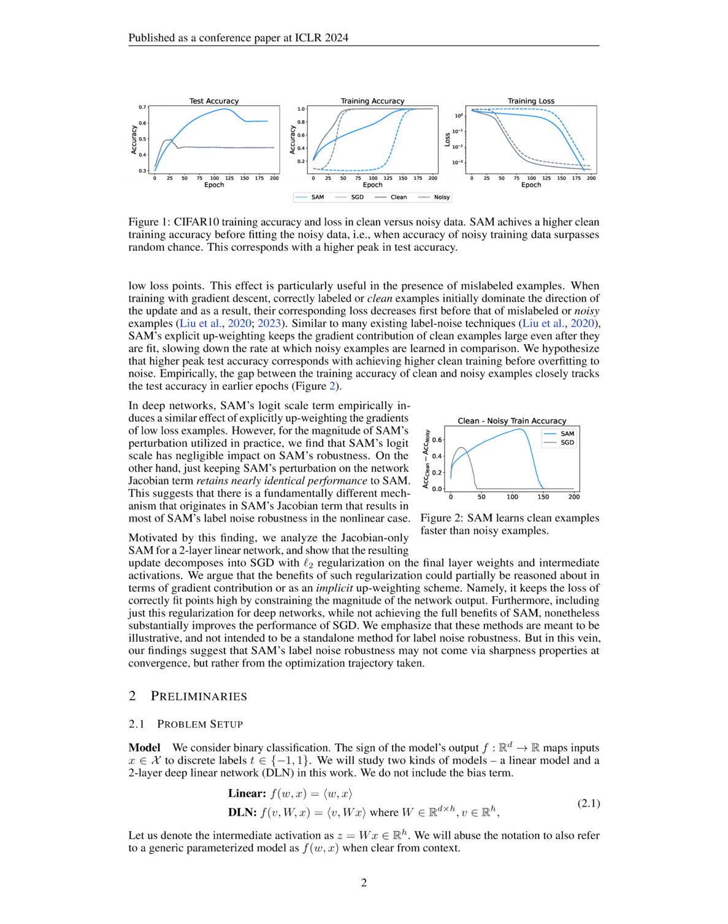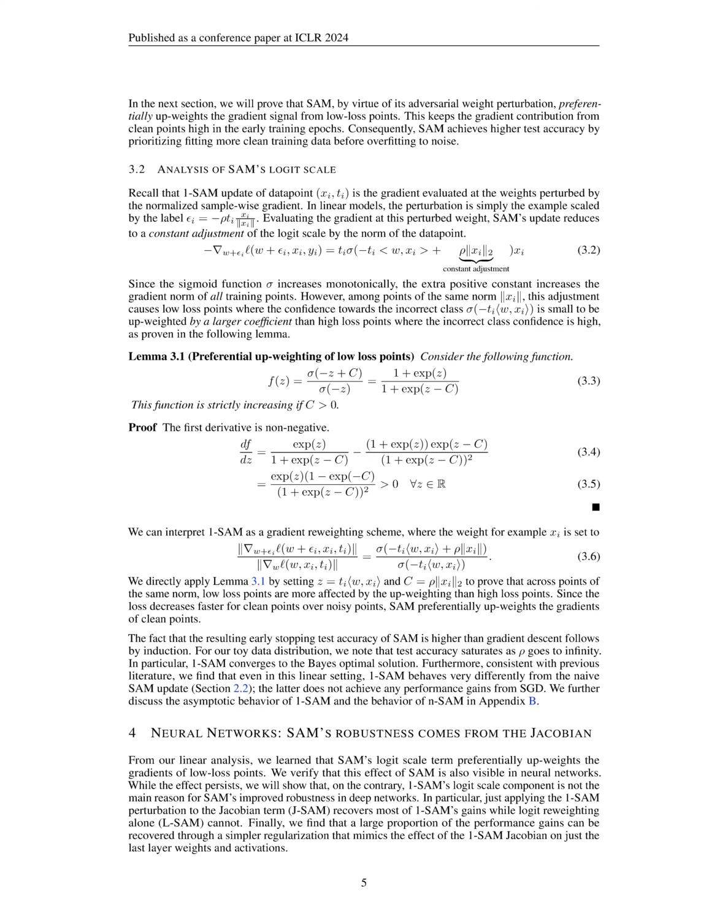SAM explicitly weights the gradient contribution of low loss points, particularly in the presence of mislabeled examples, to slow down the rate at which noisy examples are learned compared to clean examples. SAM's main goal is to achieve higher clean training before overfitting to noise, leading to higher test accuracy by prioritizing fitting more clean training data.